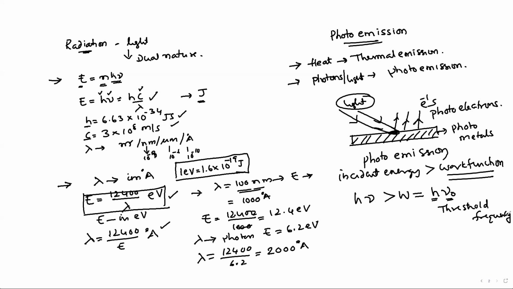The minimum frequency required to emit an electron from a photometal is h nu naught. When the incident frequency is more compared to the threshold frequency, then only the electrons can be emitted. Sometimes the incident energy, if you write it like this, hc by lambda, should be greater compared to, instead of h nu naught, I am writing hc by lambda naught. This lambda naught is called the threshold wavelength.